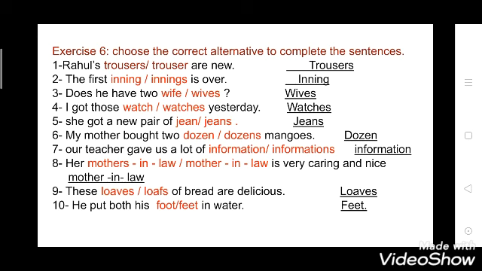Now see the 9th one. Those loaves of bread are delicious. So here what will come? Here "are" means it is talking about a plural noun. So here loaves will come. Now see the 10th one. He put both his feet in water. So here "both" means you are talking about plural. So here feet will come. Feet is a plural form of noun.